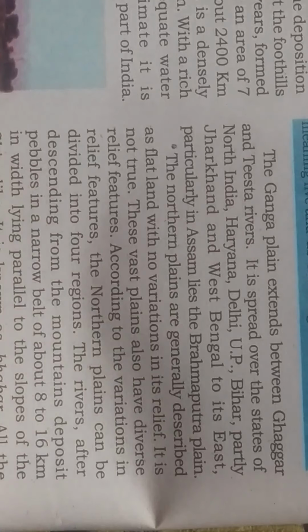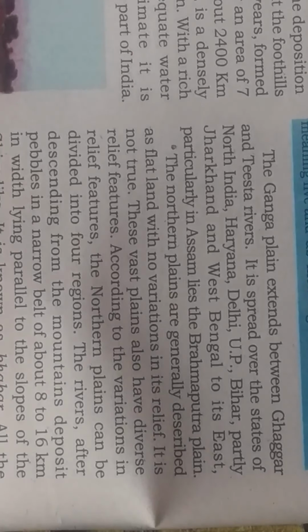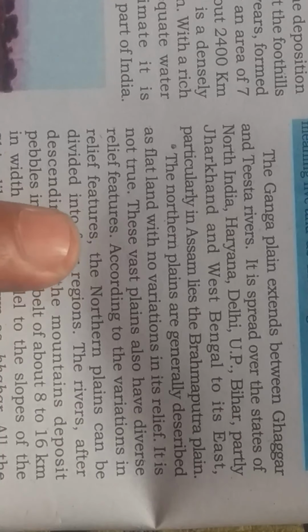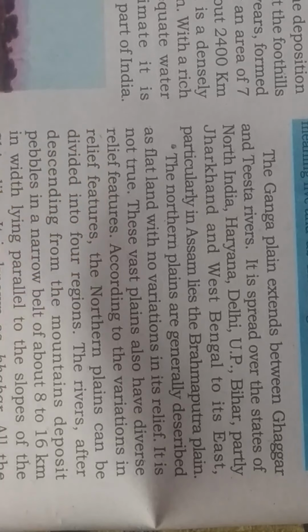Now we come a bit to the eastern side, where we have the Ganga plain. It extends between the Ghagra and the Tista river. It is spread over the states of North India: Haryana, Delhi, UP, Bihar, part of Jharkhand and West Bengal, and it ends in the east, particularly in Assam, where the Brahmaputra plain lies.